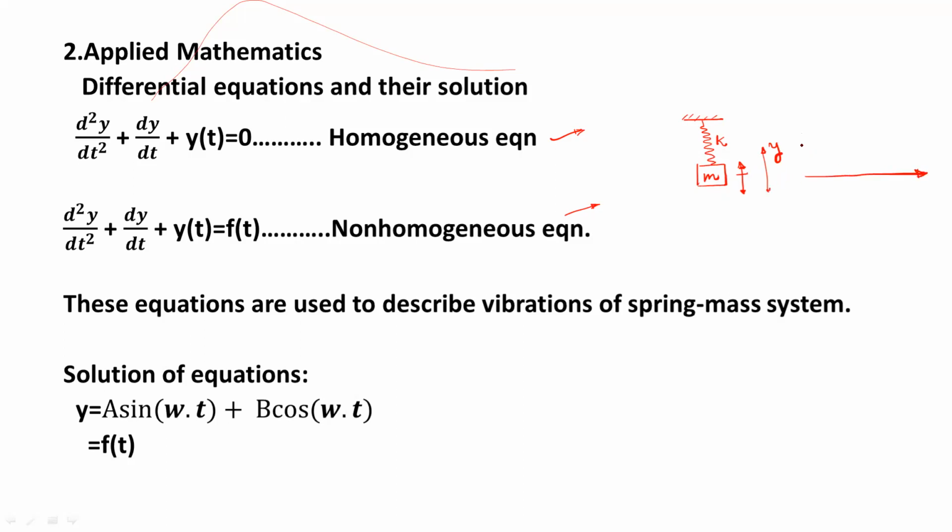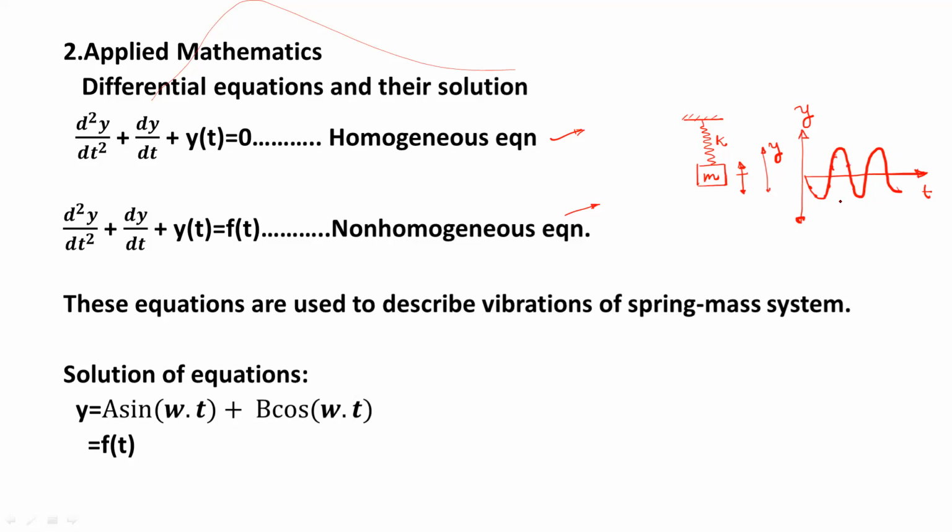If I plot y versus time, suppose the mass starts from the mean position, then we will get such a waveform. Here the y axis is the displacement in the y direction, and this is the time axis. In order to get these different points with respect to time, we must have some equation that will describe this complete waveform.